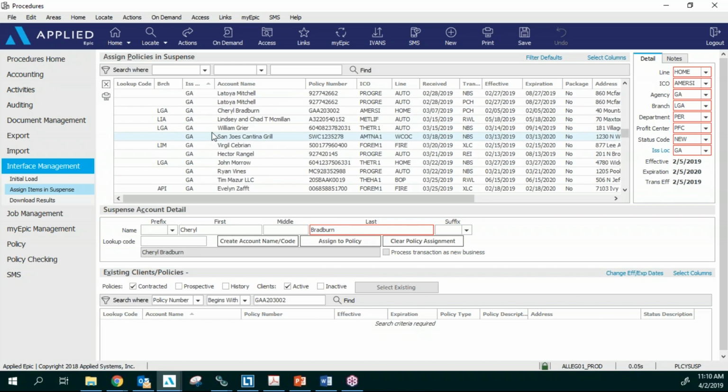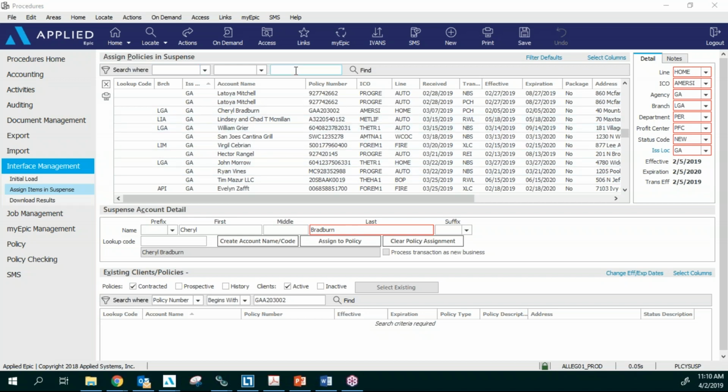Now, not all the carriers are going to download with the agency, with your branch. So Progressive is one of the big ones. So you're going to have to search them either by the policy number or the first name of your client. Any questions on suspense? I know I get a lot of questions regarding that. I can stay after the class if anybody has any other questions with that.